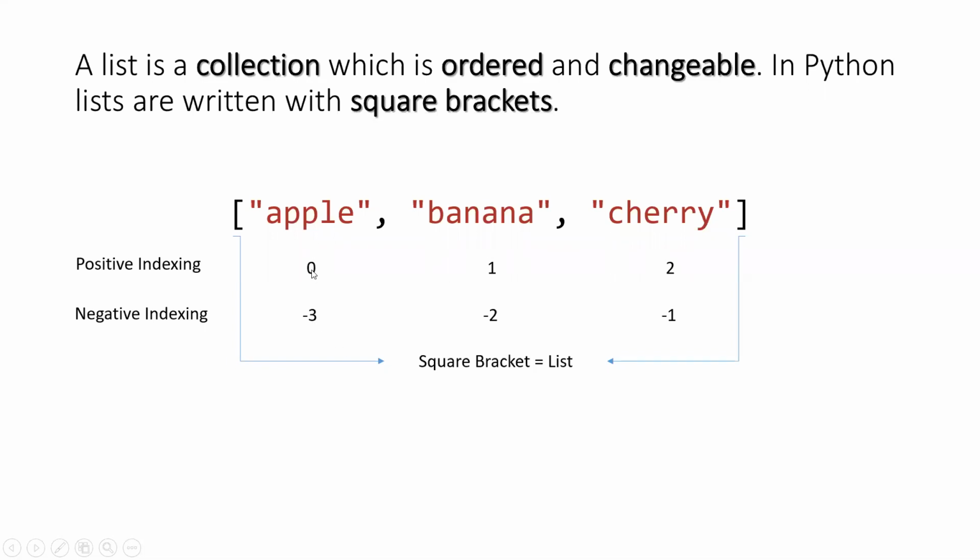So at the 0 position, or at the -3 position, at -2 position, or -1 position. The -3 and 0 are the same thing, they give the same result.